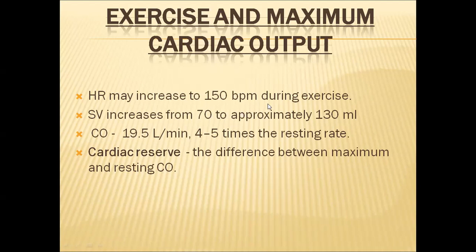But when we are doing exercises, it could go up to 130 milliliters per beat. So if the heartbeat rate is 150 per minute and stroke volume is 130 milliliters per beat, the cardiac output when we are doing exercise may go up to 19.5 liters per minute. So that means this is 4 to 5 times higher than the normal resting cardiac output.